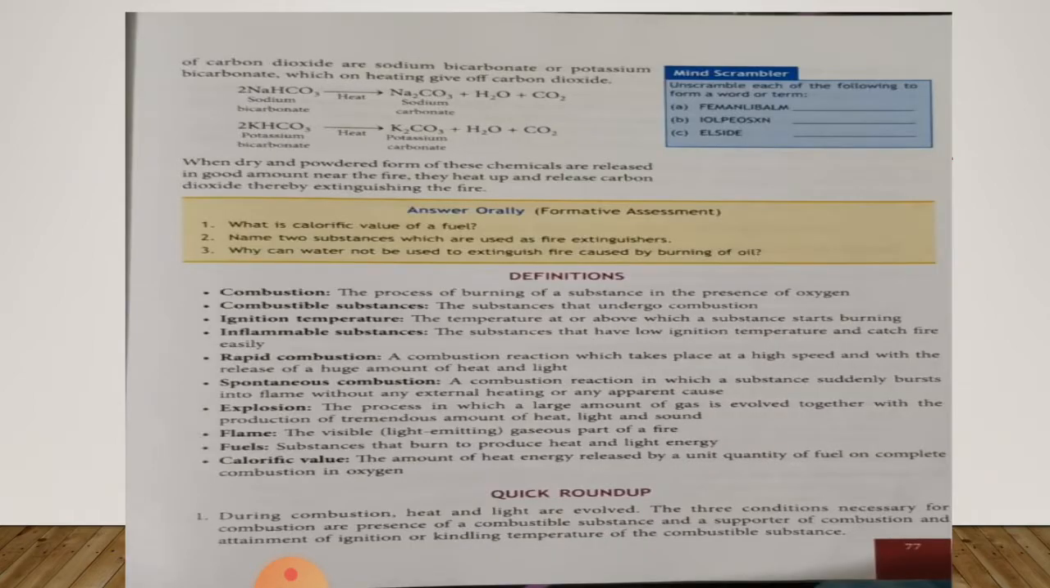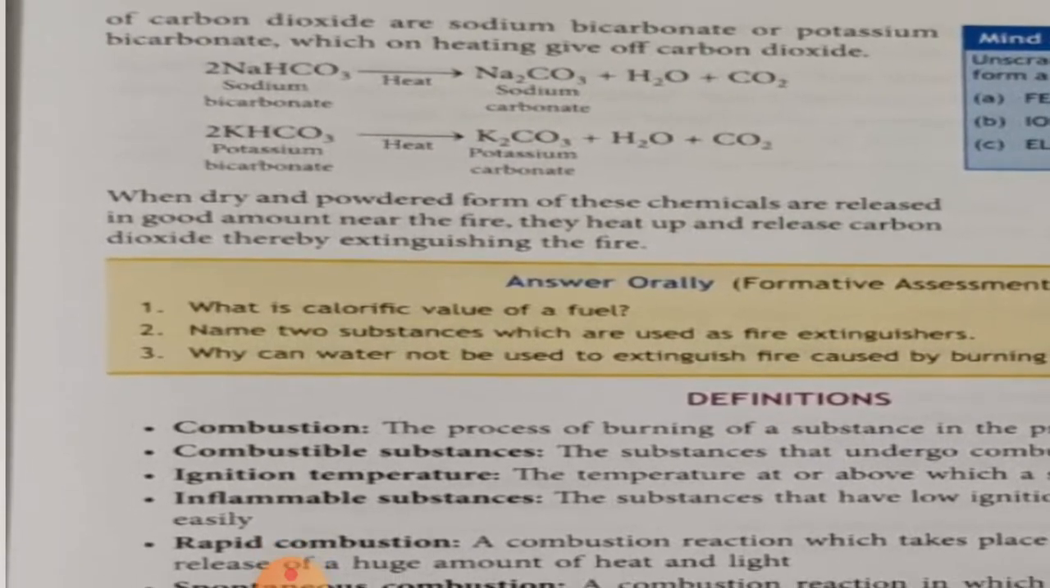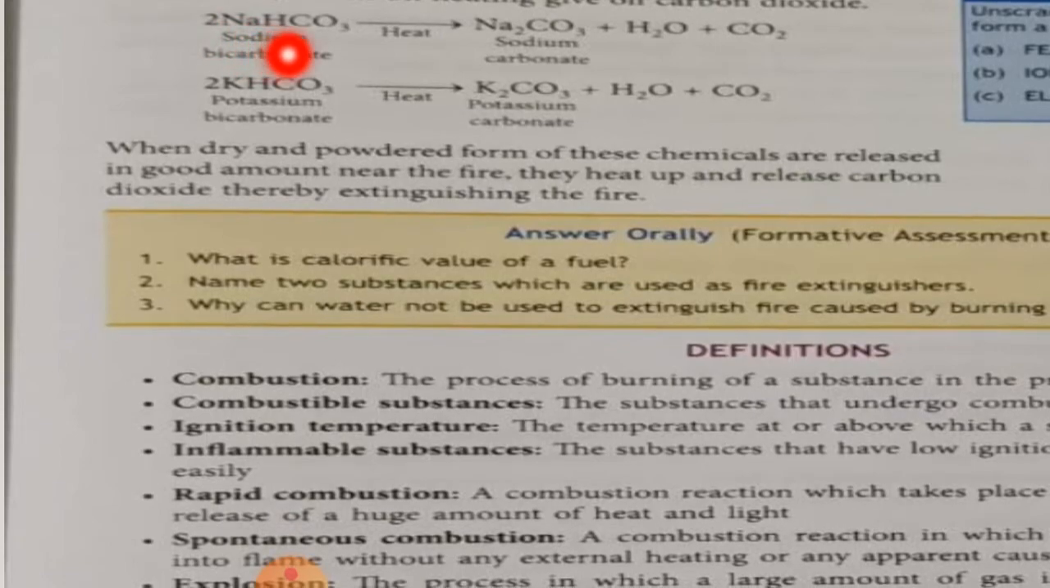Other sources of carbon dioxide are sodium bicarbonate or potassium bicarbonate, which on heating give off carbon dioxide. So here you can see sodium bicarbonate: after getting heat, sodium bicarbonate breaks down into sodium carbonate, water and carbon dioxide. And the next, potassium bicarbonate: after getting heat, potassium bicarbonate breaks down into potassium carbonate, water and carbon dioxide.